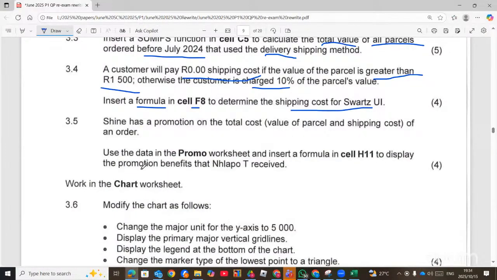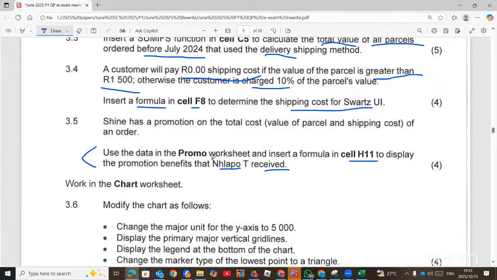Shine has a promotion on the total cost as the value of the parcel and then the shipping cost of an order. Use the data in the promo worksheet and insert a formula in H11 to display the promotion benefit that NRAPO T received. Right. Now, I want to break this question down.